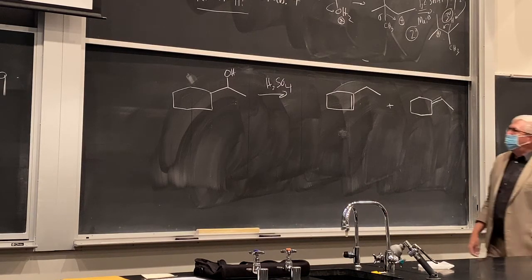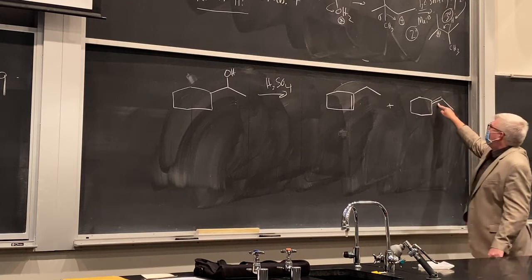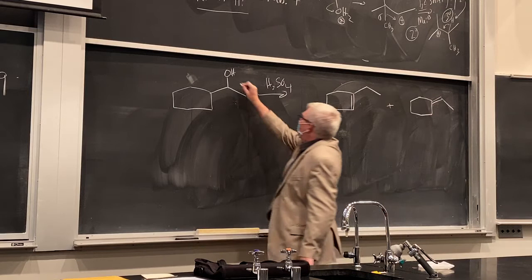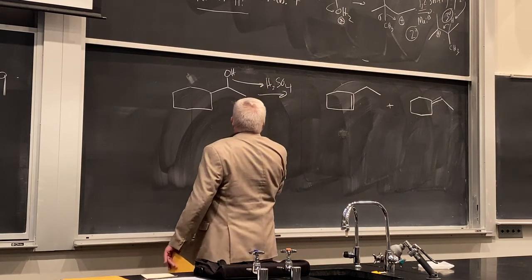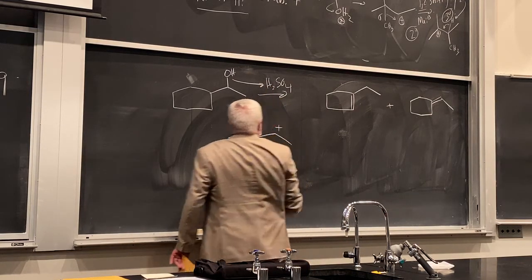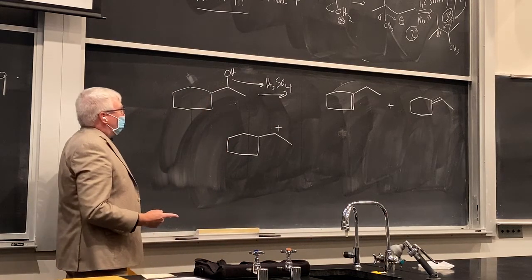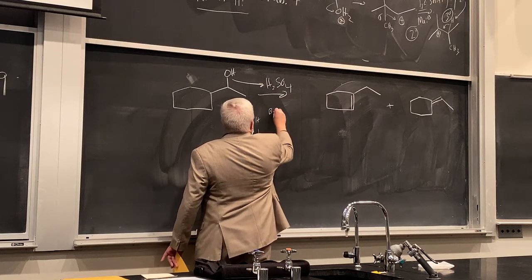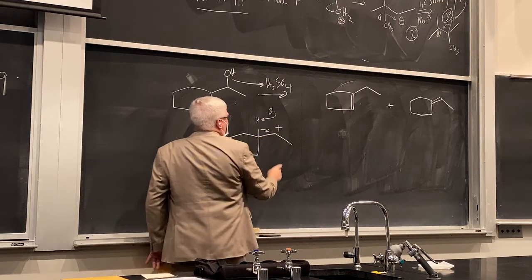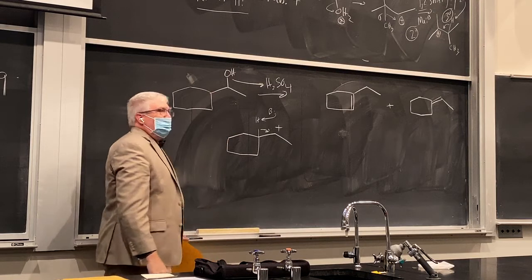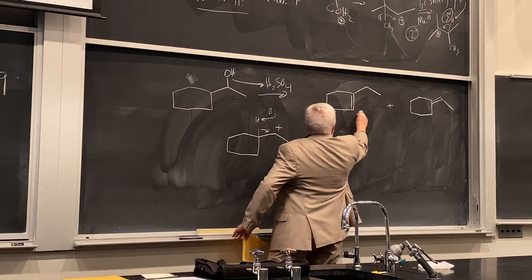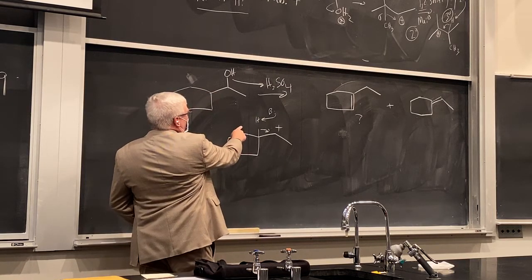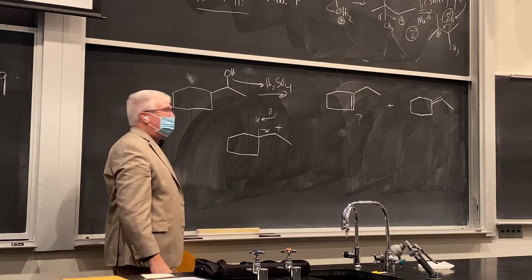And here, you might think, well, this would be your standard one, okay? And if we just protonate and form the carbocation, so there I'm doing a couple steps, right? And then we'll just lose this off with the base, right? That goes to that second product there. How do we get this product? That's really the question.